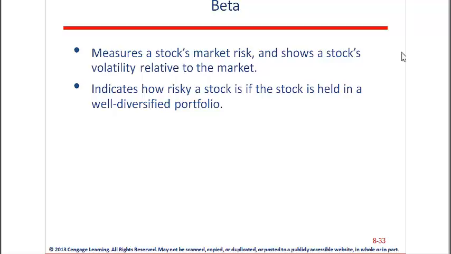So beta measures stock market risk. It does not measure idiosyncratic risk or diversifiable risk. We assume investors will not earn return for any idiosyncratic risk. If we can diversify risk away, we have a responsibility to do so. The intelligent investor will not have diversifiable risk in their portfolio.